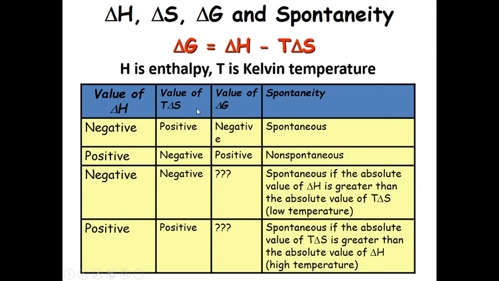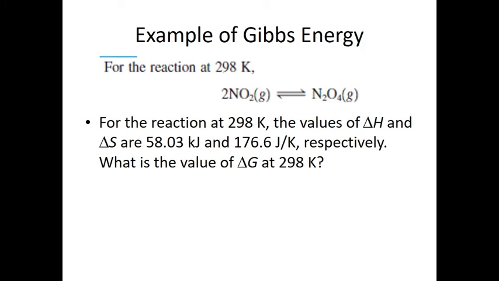can determine the value of delta G, that is either negative or positive. If the value of delta G is negative, then the reaction is spontaneous. If the value of delta G is positive, then the reaction is non-spontaneous. So this table tells you the summary of prediction, that in which case the reaction is spontaneous and in which case the reaction is non-spontaneous.